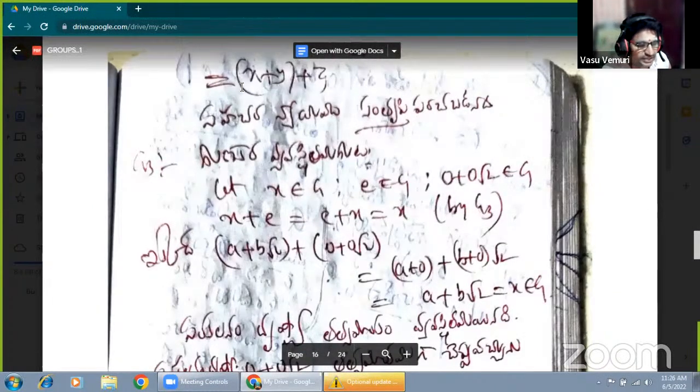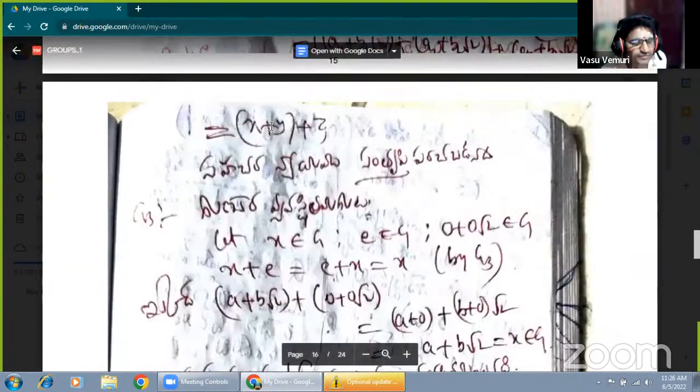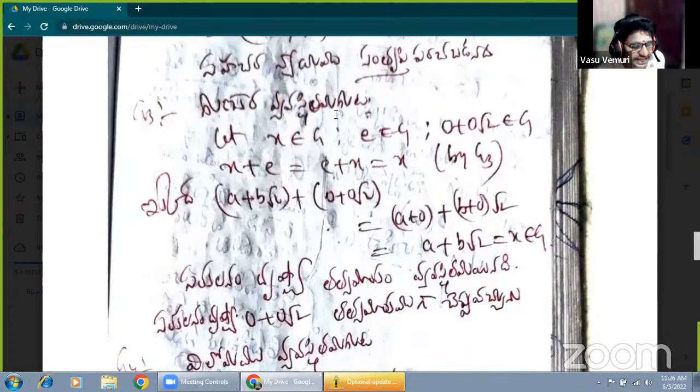Now that can also be written as (A1 plus A2) plus root 2 (B1 plus B2), plus A3 plus B3 root 2. (A1 plus A2) plus root 2 (B1 plus B2): that value is X plus Y, plus A3 plus B3 root 2, which is Z. Therefore, X plus (Y plus Z) equals (X plus Y) plus Z. Therefore, the associative law holds good.